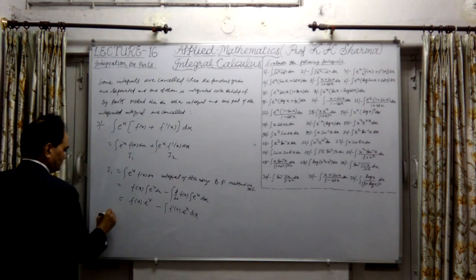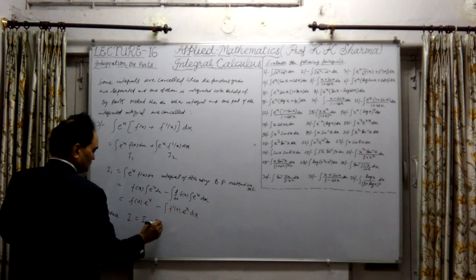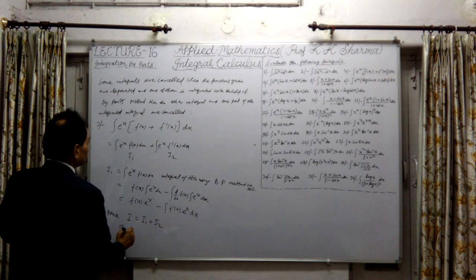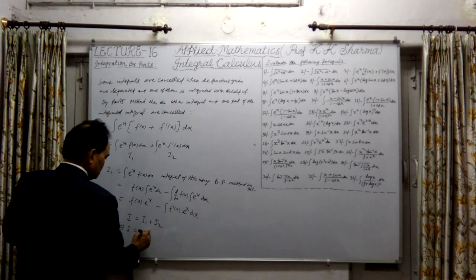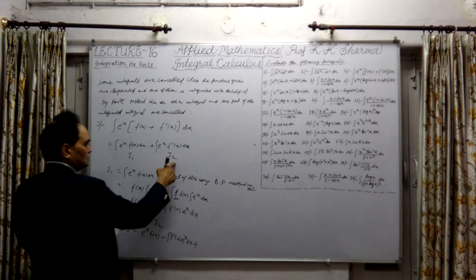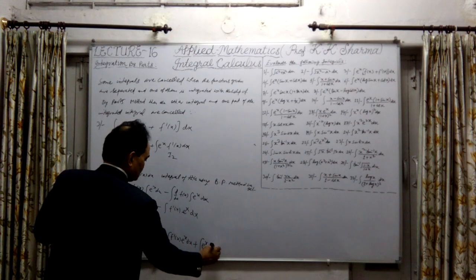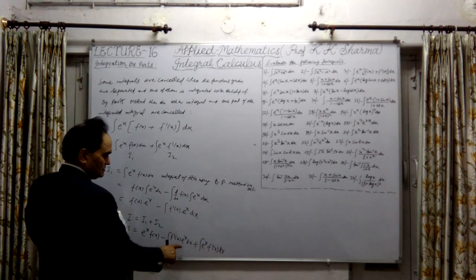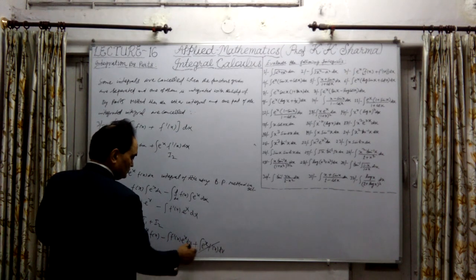Hence I is equal to I1 plus I2. So I is equal to I1, which is this value: e^x f(x) minus the integral of f'(x) e^x dx, plus I2, which is the integral of e^x f'(x) dx. Both are the same thing, e^x into f'(x). So these two are cancelled out.